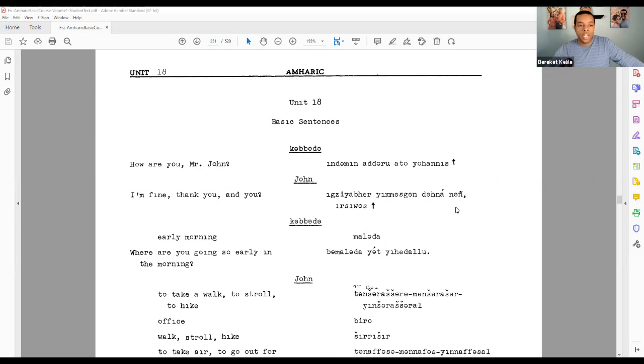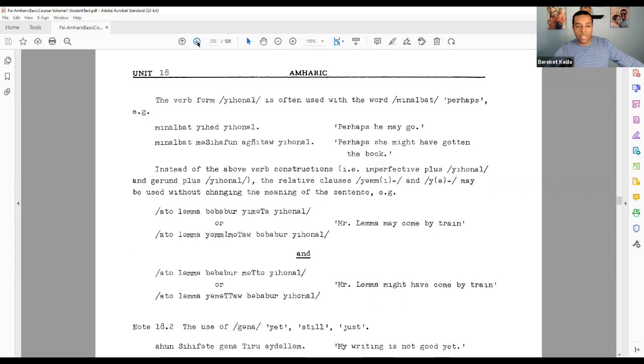Welcome to Unit 18. There are two sections here to go over in the grammatical notes, and let's jump right into it.